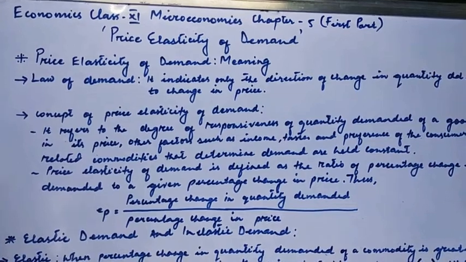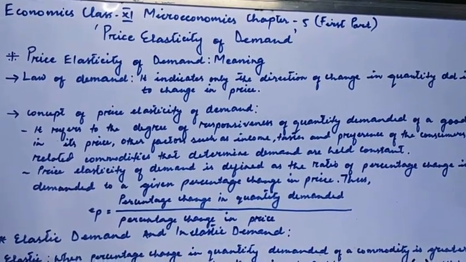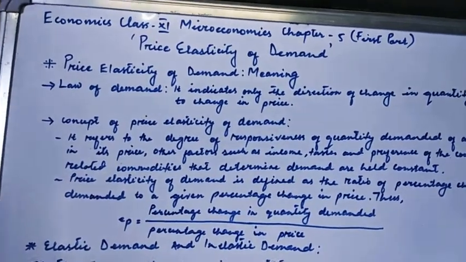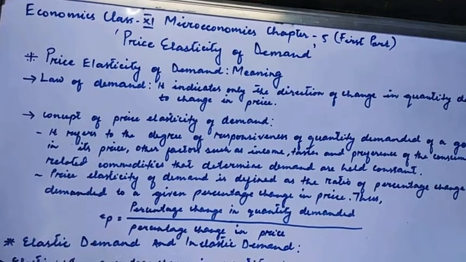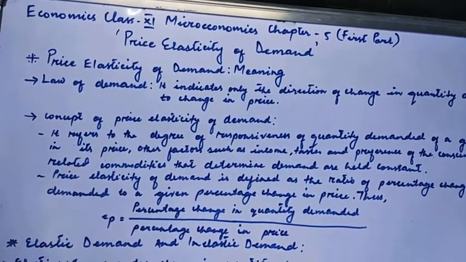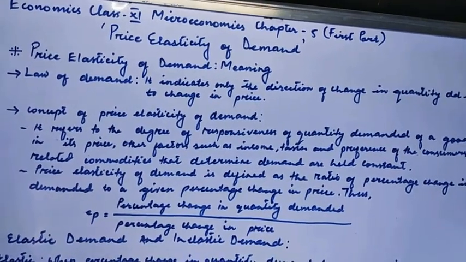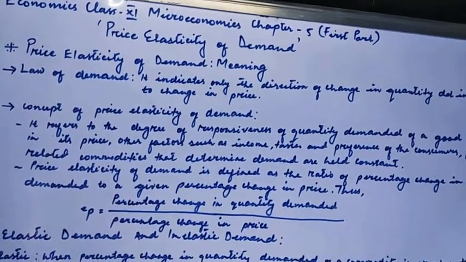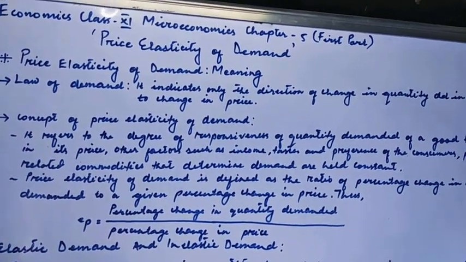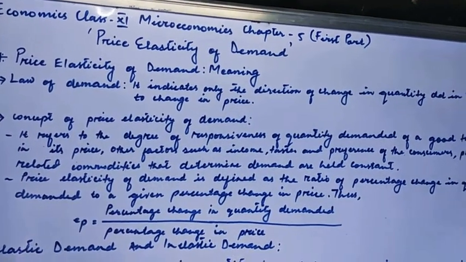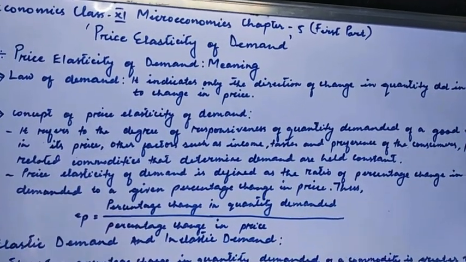In the preceding chapter, we discussed the law of demand. Under the law of demand, when the price of a good falls, its quantity demanded rises, and when price rises, its quantity demanded falls. This inverse relationship between the price of a commodity and its quantity demanded is the law of demand.